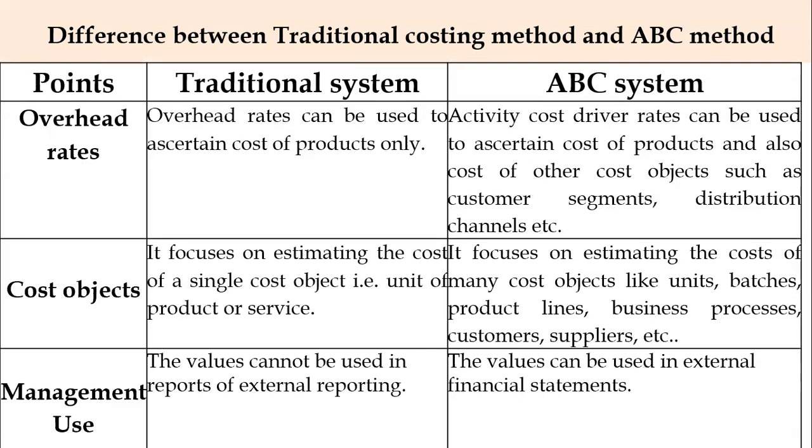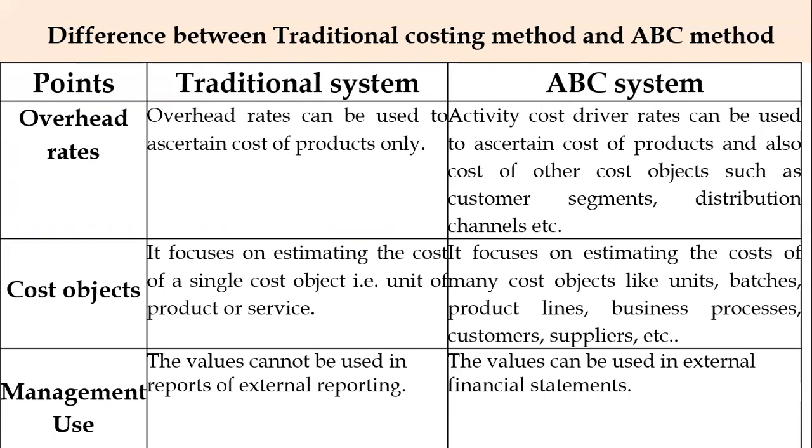And the next point of difference is overhead rates. Under the traditional system, overhead rates can be used to ascertain the cost of products only, whereas activity cost driver rates can be used to ascertain the cost of products and also the cost of other cost objects such as customer segments, distribution channels, etc. That is, non-manufacturing activity cost objects can also be identified in the ABC system.